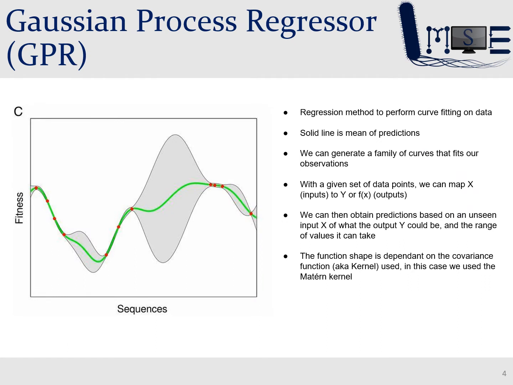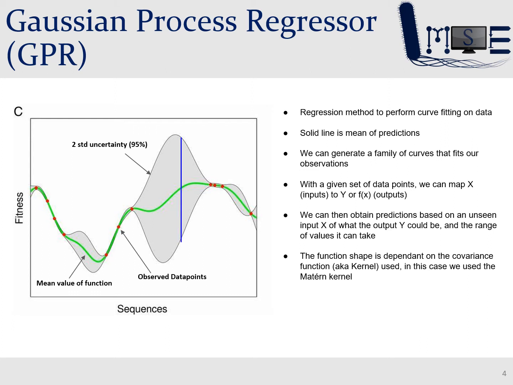As I mentioned earlier, my model uses the Gaussian process regressor, GPR. A GPR is a multidimensional regression method which allows for curve fitting. As you can see from this diagram, the solid green line represents the mean of the observations, while the gray region represents a 2 standard deviation uncertainty around the curve. Essentially, a GPR produces entire families of curves, where there exists a nearly infinite combination of curves which all exist within a certain margin of error.